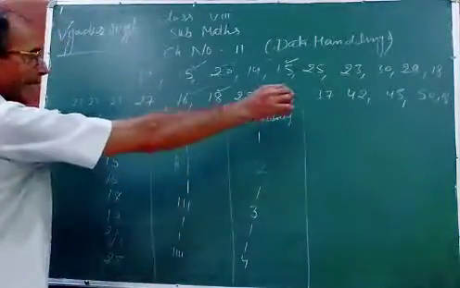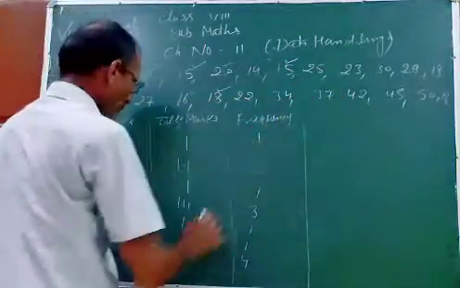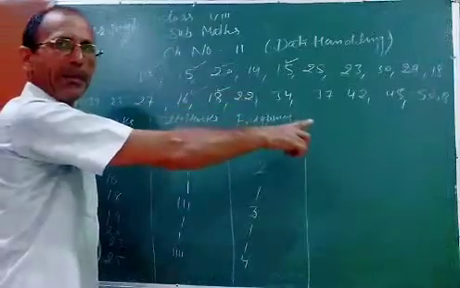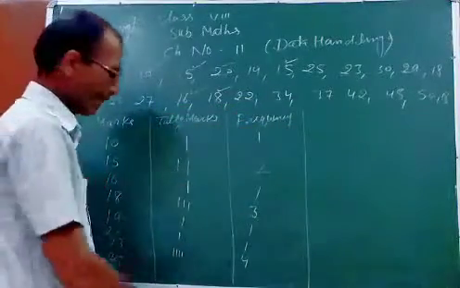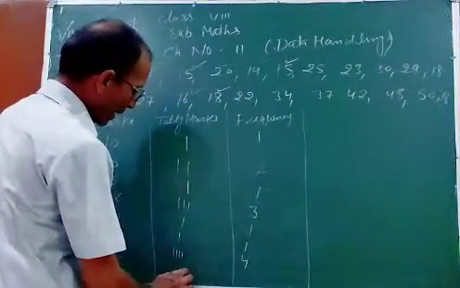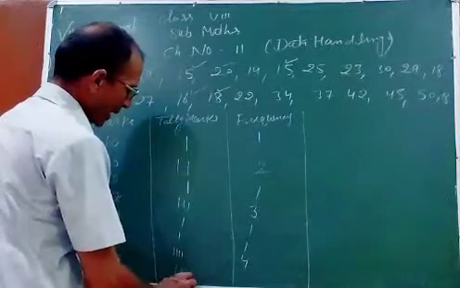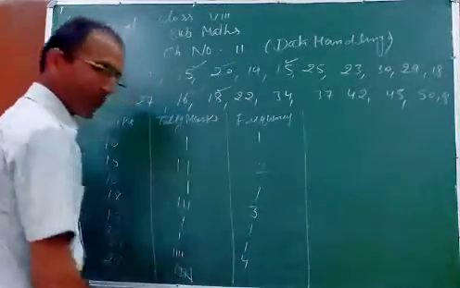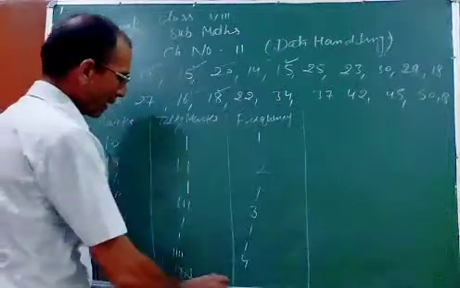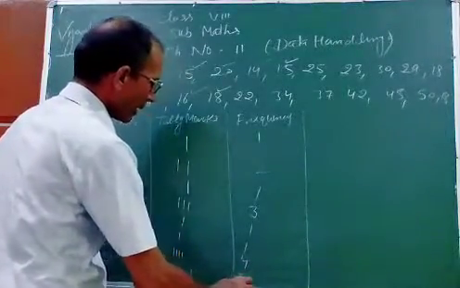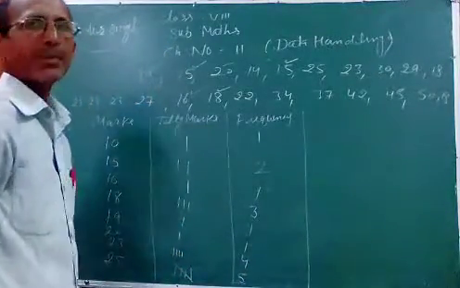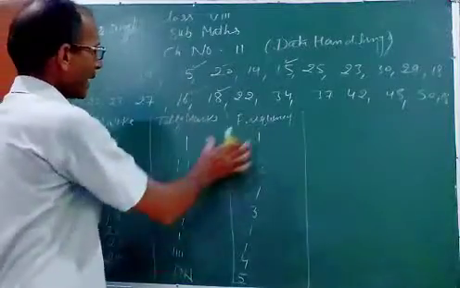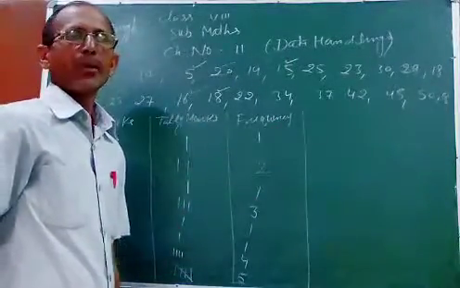I am not taking all, you are understanding. 25, 5 times. Suppose 25 marks are scored by 5 students. Then for 5, 1, 2, 3, 4, you can cross it. It is representing 5. So this is the tally marks, this is the frequency.